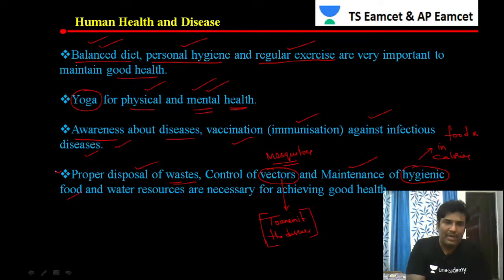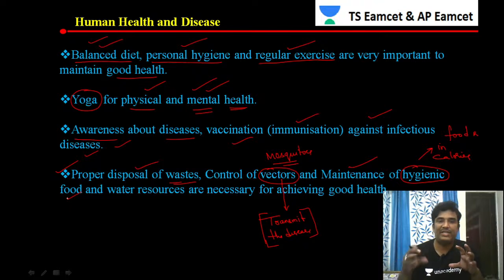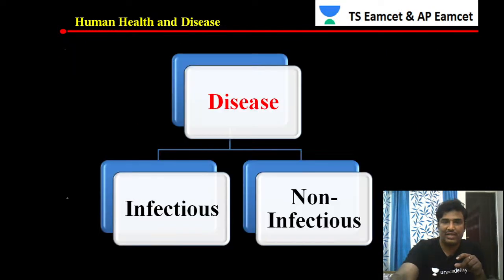Then proper disposal of waste, control of vectors, maintenance of hygienic food and water resources. These are all essential for achieving good health. To achieve good health, a balanced diet is essential, personal hygiene is required, regular exercise is very important, yoga is required, along with awareness about the disease, vaccination against infections, proper disposal of waste, control of vectors, and maintenance of hygienic food and water resources. All are essential for maintaining good health.